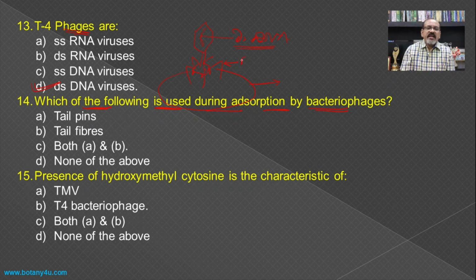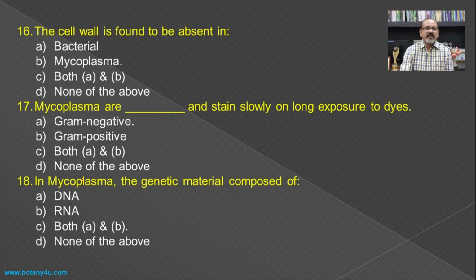So these tail fibers as well as these tail pins both are used to adsorb or attach the phages on the bacterial cell, and hence both A and B become the answer. Then, presence of hydroxymethylcytosine is the characteristic feature of, if you see the cytosine in the tobacco mosaic virus and T4 bacteriophages, then you will find that there is a presence of cytosine in the form of hydroxymethylcytosine in the T4 bacteriophage, and hence B will be the answer.